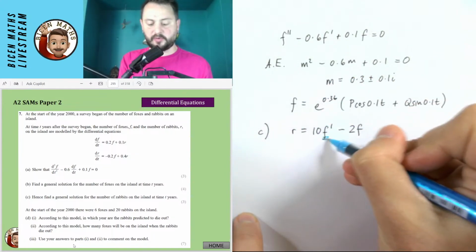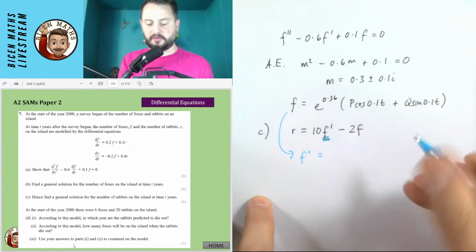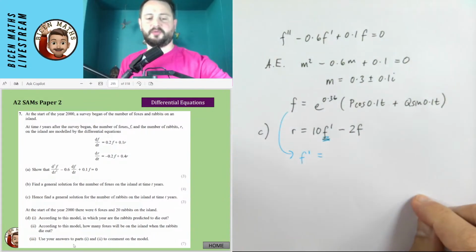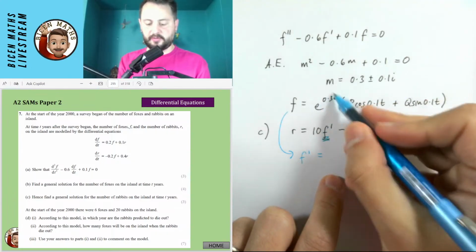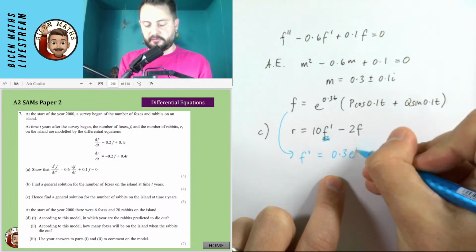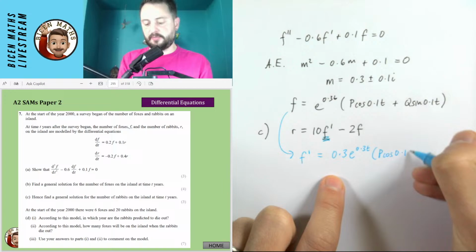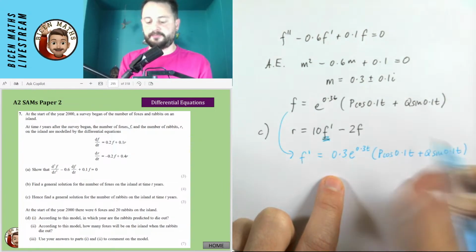So I'm going to have to find out what f dash is by differentiating this, with respect to t. I'm going to need to use the product rule here. Now this is further maths, so I'm not going to be doing the product rule in some kind of slow way. I'm going to do it nice and quick. So I'll differentiate this and keep this the same. So that's 0.3 e to the 0.3t, p cos 0.1t plus q sine 0.1t.